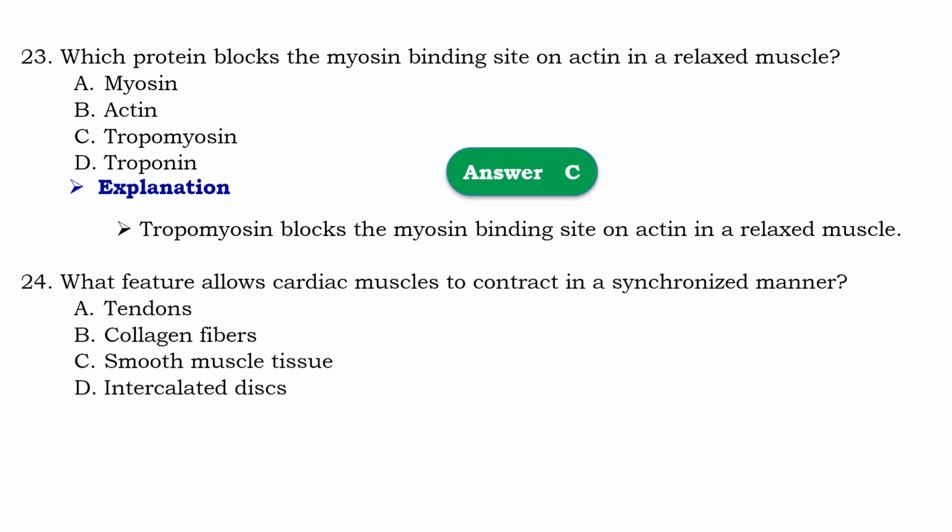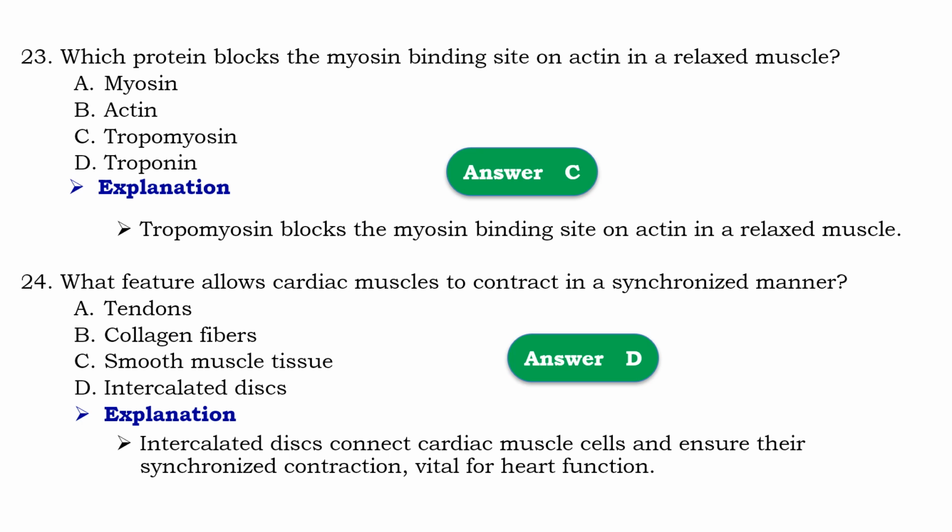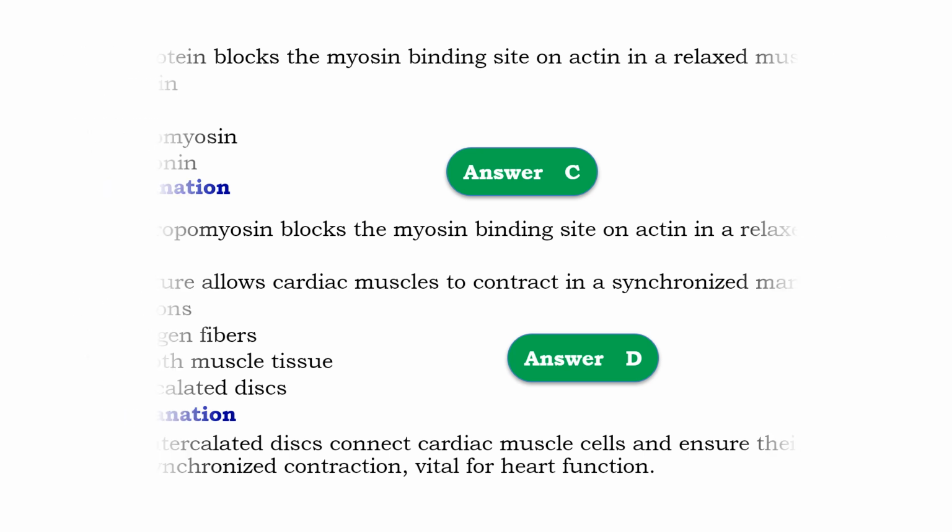Question number 24. What feature allows cardiac muscles to contract in a synchronized manner? So that should be the intercalated disc. Means that the intercalated disc connects the cardiac muscle cells and ensures their synchronized contraction, which is vital for heart function.